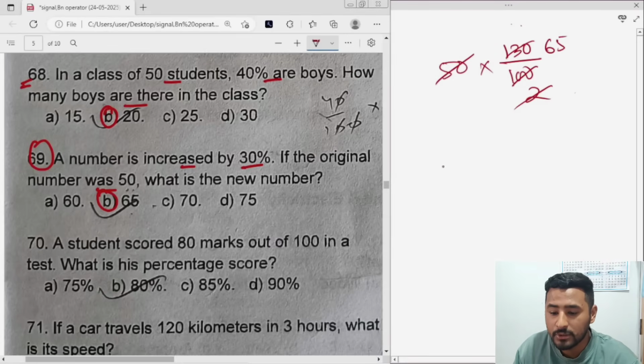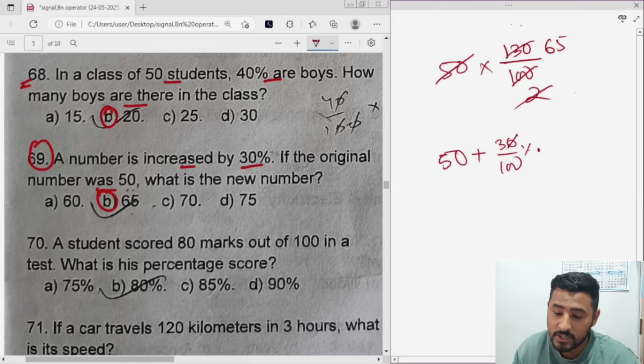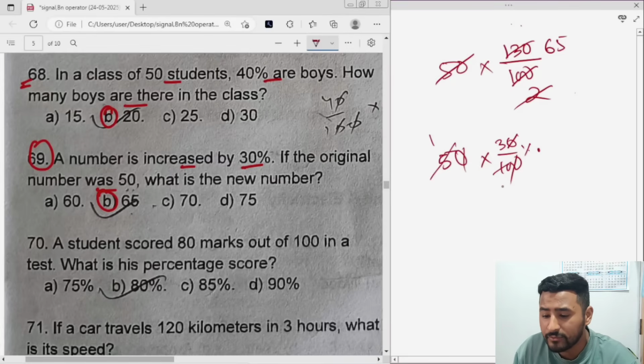Otherwise, what you can do is 50 plus 30%. Then just get the 30% of this one. Sorry, this will be multiplied, because it is saying number. If the original number is 50, you should multiply 50 into 30%. Get the 30% of 50.